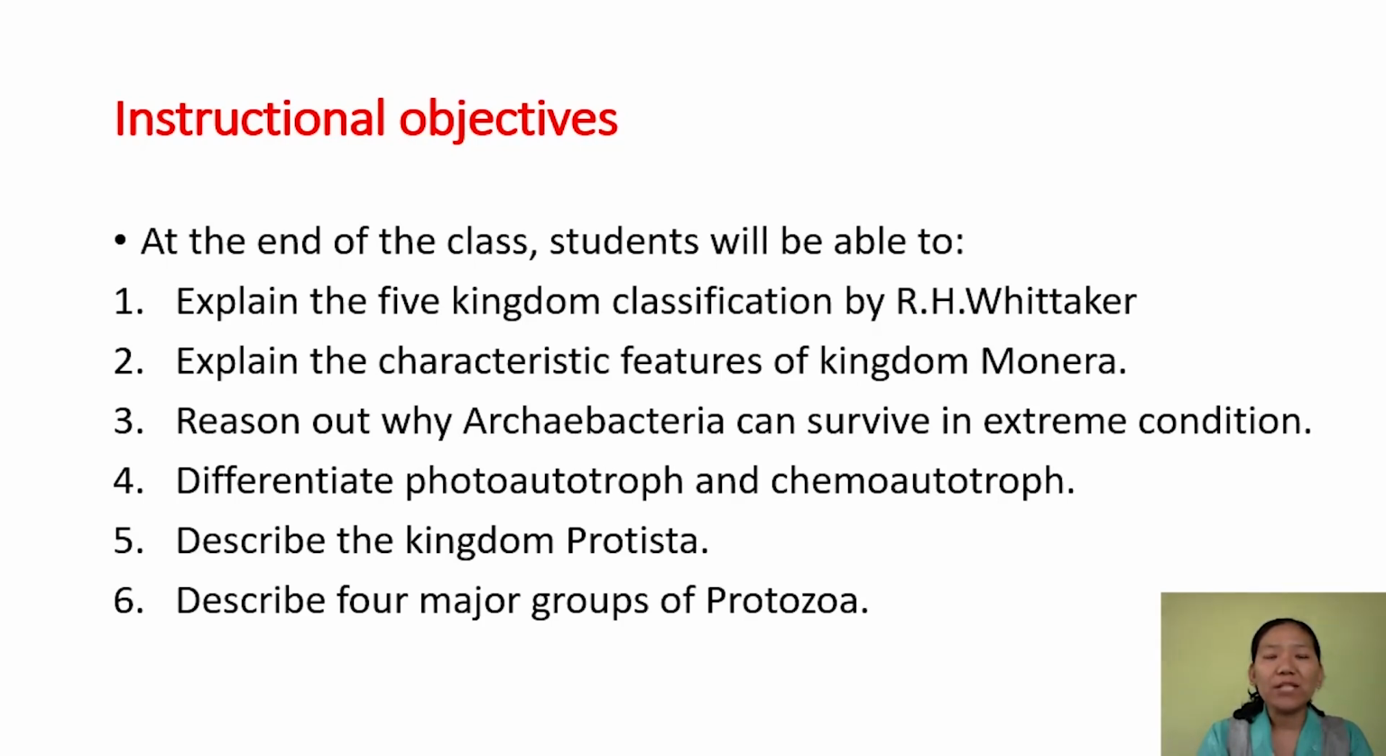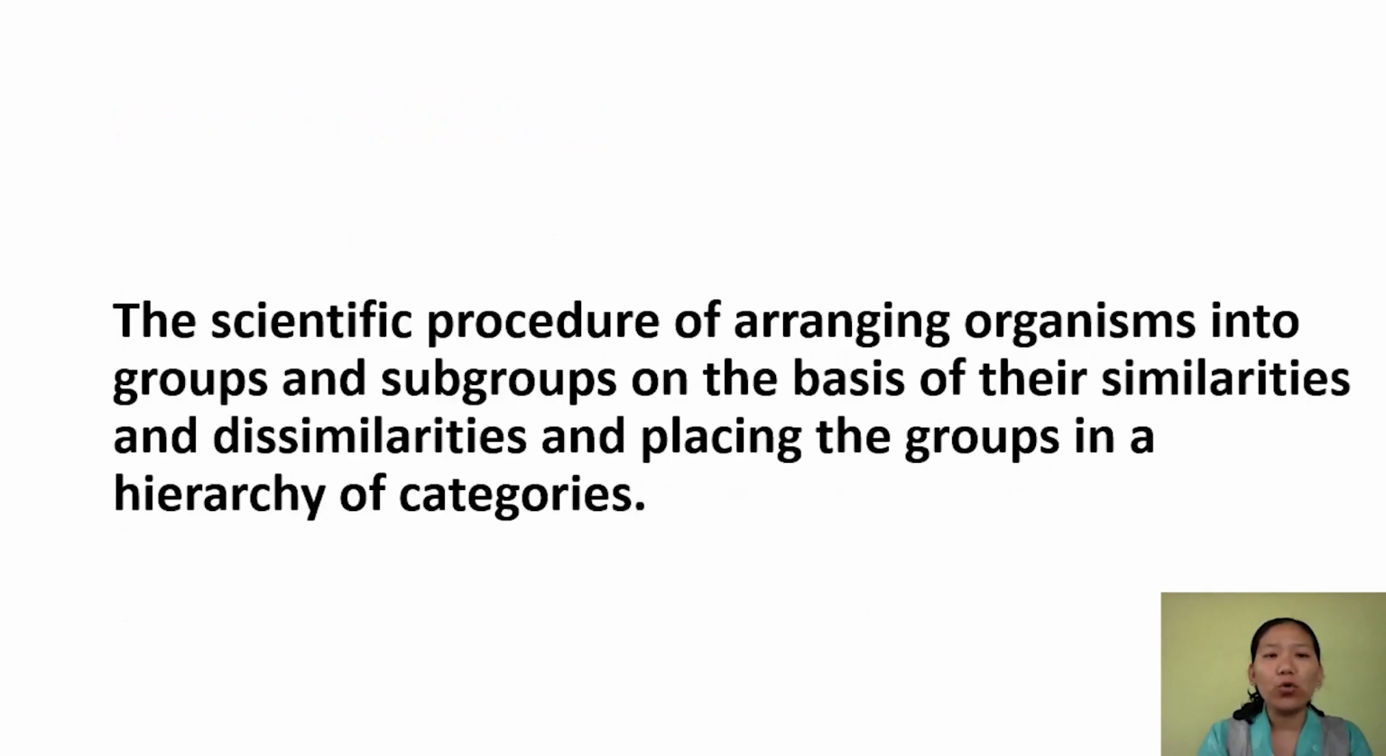Okay, so biological classification, what does it mean? It is the classification or grouping, or you can say it is the scientific procedure of arranging organisms into groups and subgroups on the basis of their similarities and dissimilarities, and placing the groups in a hierarchy of categories. We have already learned in chapter 1 the importance of classification. We know that it is very challenging to study each and every organism. So in order to study in an easier way, the classification of organisms becomes essential.